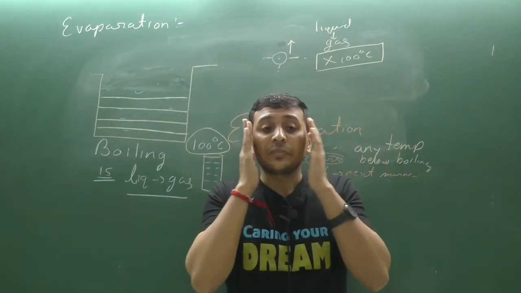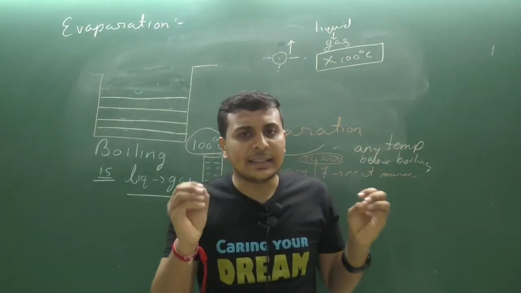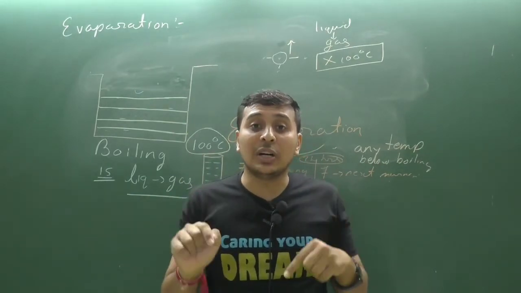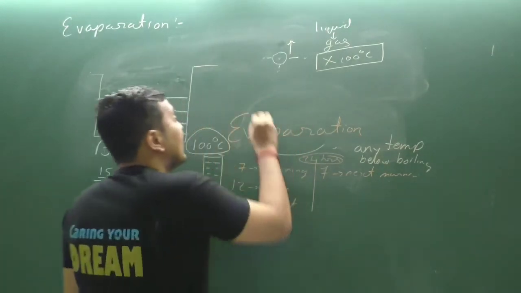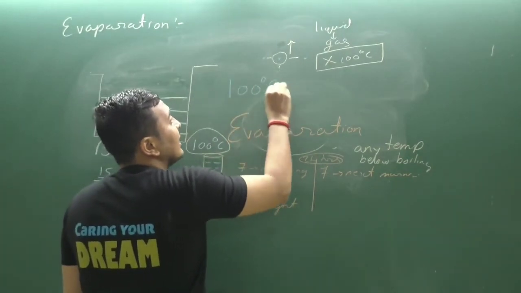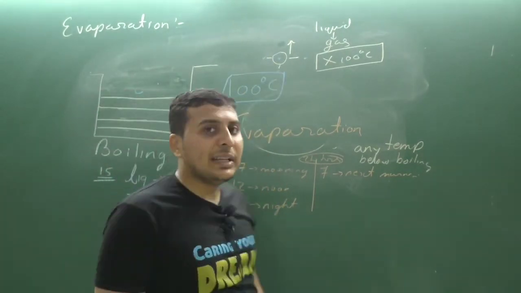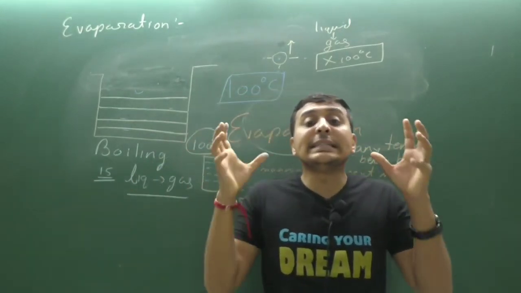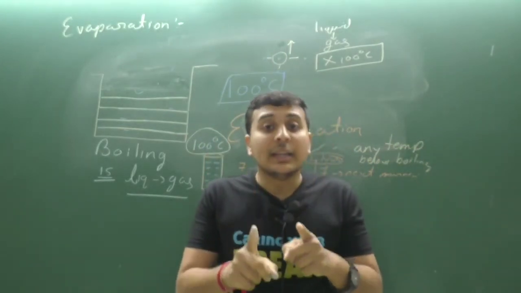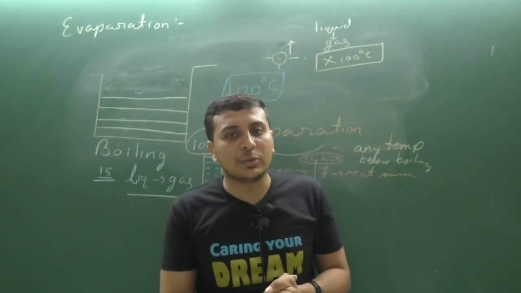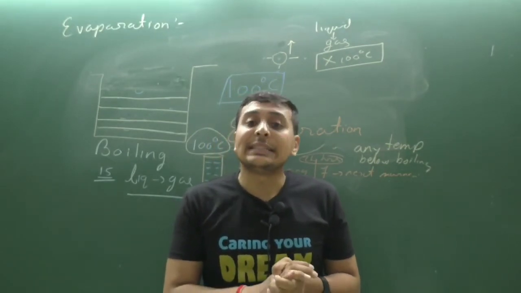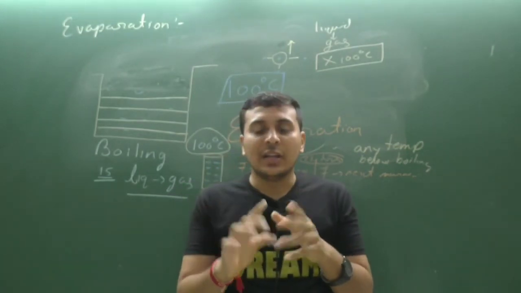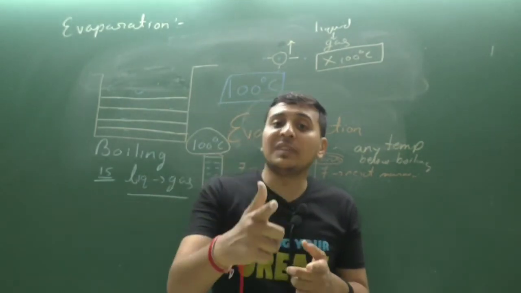Now let us imagine that at any time, it is not possible, but if it were possible that at any time the temperature on the earth is 100 degrees Celsius. That is the boiling point of water, 100 degrees Celsius. Suppose the temperature on the earth reaches 100 degrees Celsius. Getting it? Yes or no? Then within a fraction of a second, not 1 second, but within a fraction of a second,